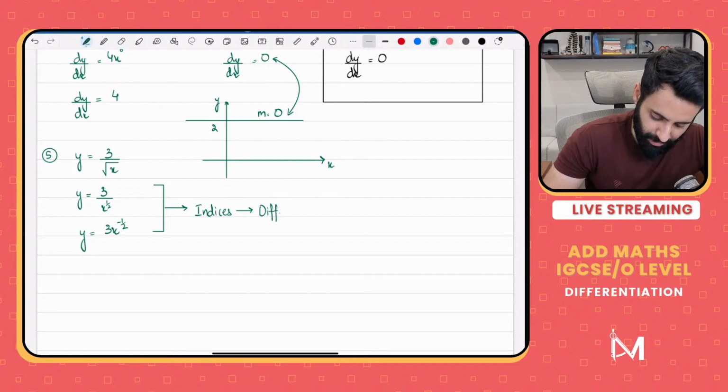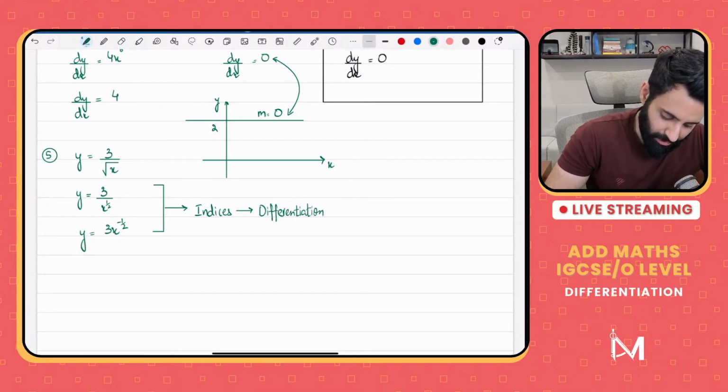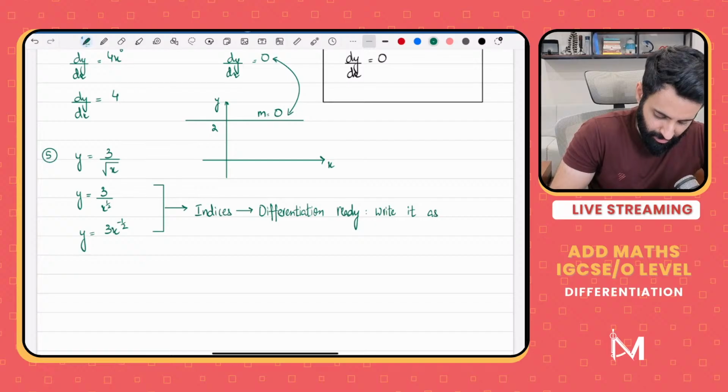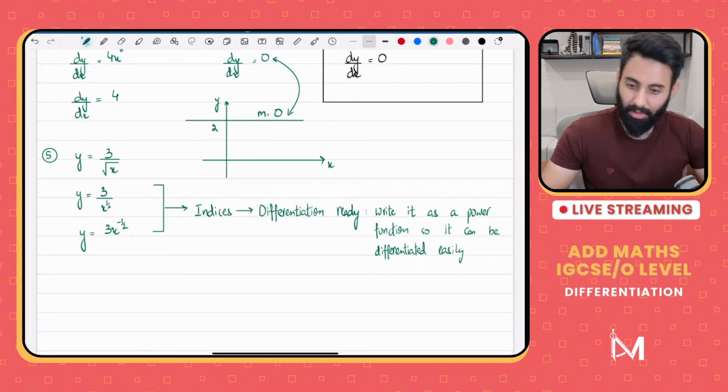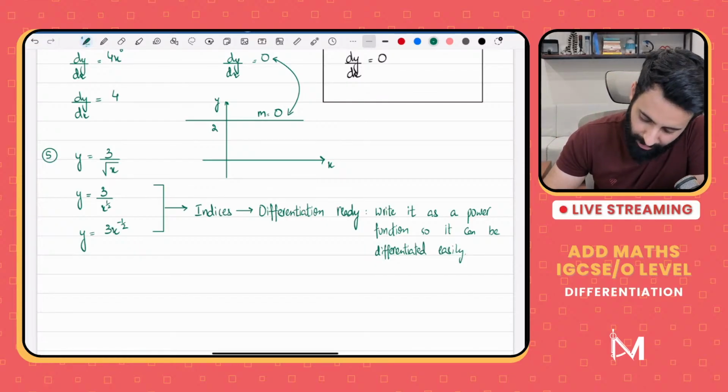To make it something I like to call differentiation ready. शायद आपने मेरी videos में देखा हो, I use these terms, differentiation ready and integration ready. Differentiation ready basically means that you write it as a power function, so it can be differentiated easily. So that's what I like to call it. So now we can differentiate it.